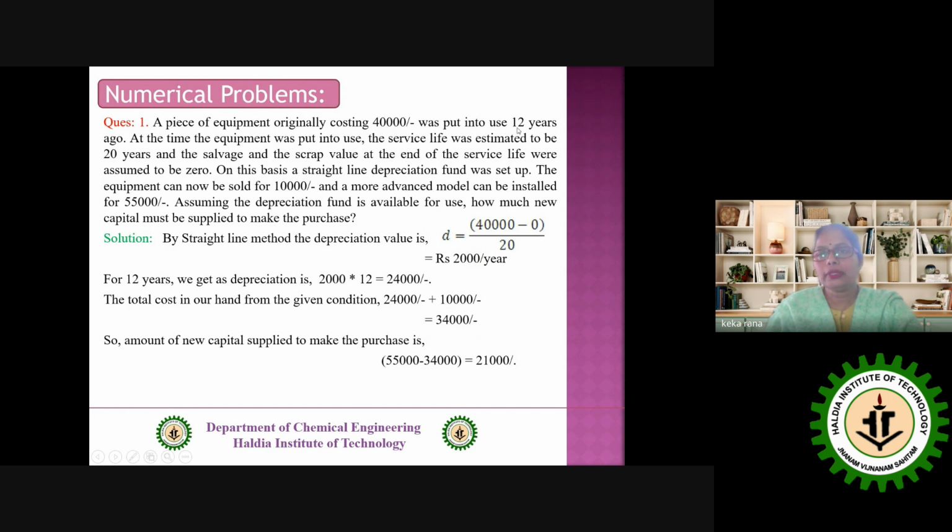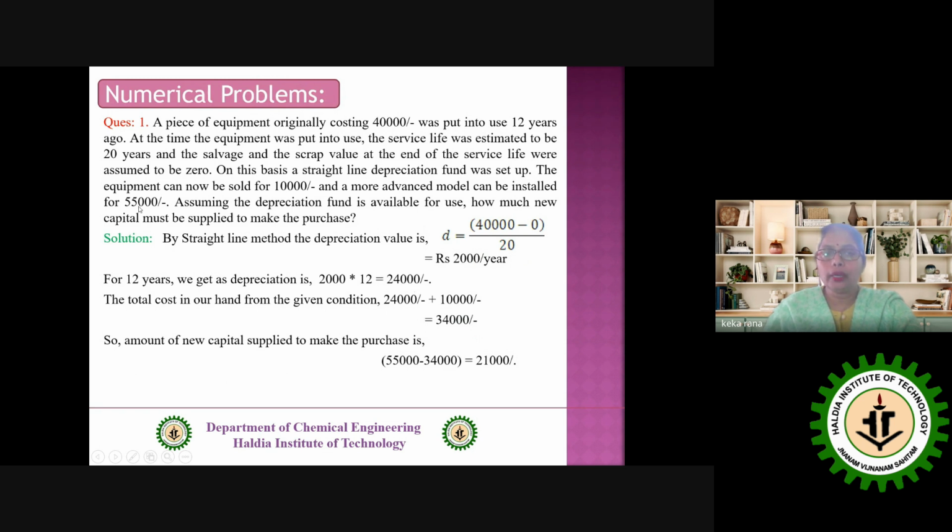Then you just see here it was put into use 12 years ago. What does it mean? That means now we are at 12 years. After 12 years, we have to find out the depreciated amount throughout the 12 years. So a into D, that is your D, 2,000, and that is your a, 12. So that gives you 24,000.